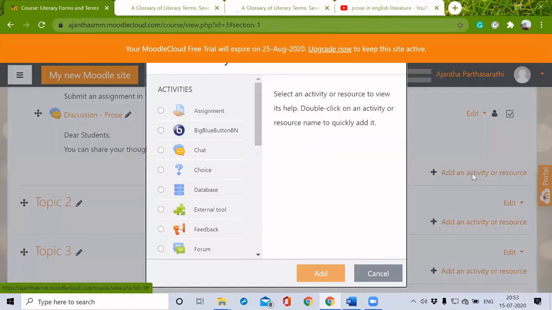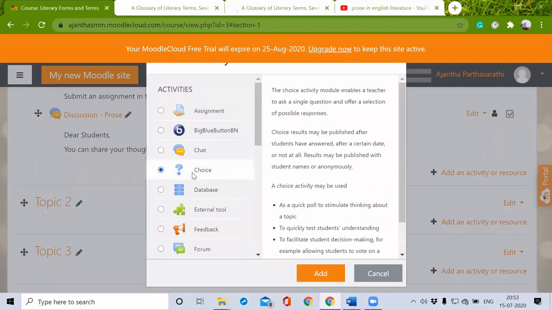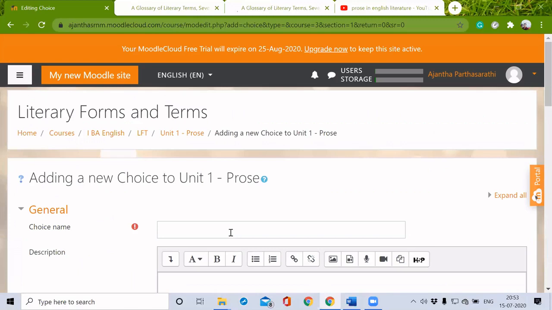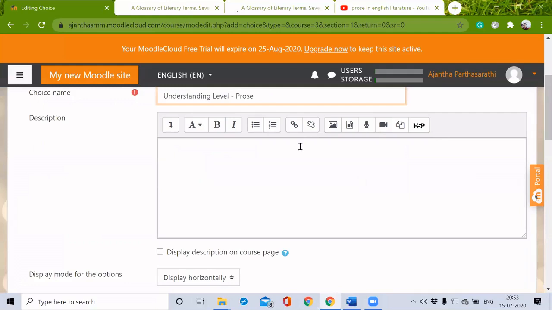And I'm going to add another resource, choice. The choice will be a kind of poll. Choice name, understanding level, pros. Have you understood the topic? Pros. Just making a display on course page.